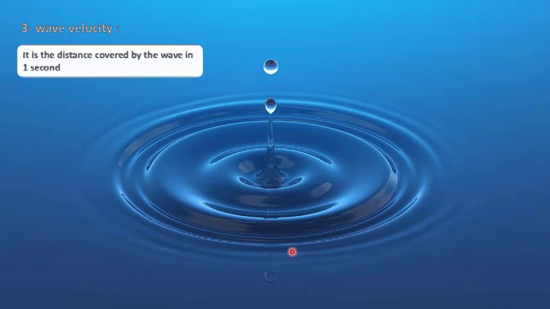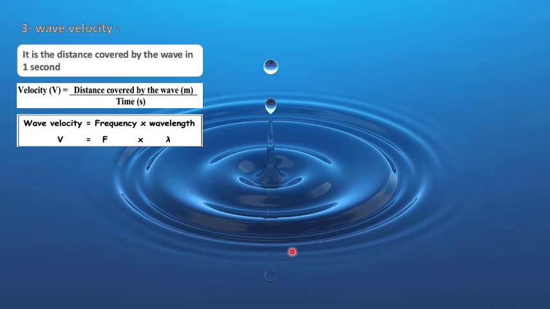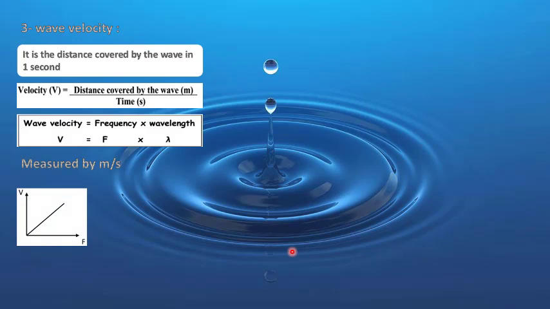Wave velocity, it is the distance covered by the wave in 1 second. Velocity equals distance covered by the wave over time in seconds, or it can be calculated by frequency times wavelength, and it is measured by meter per second.